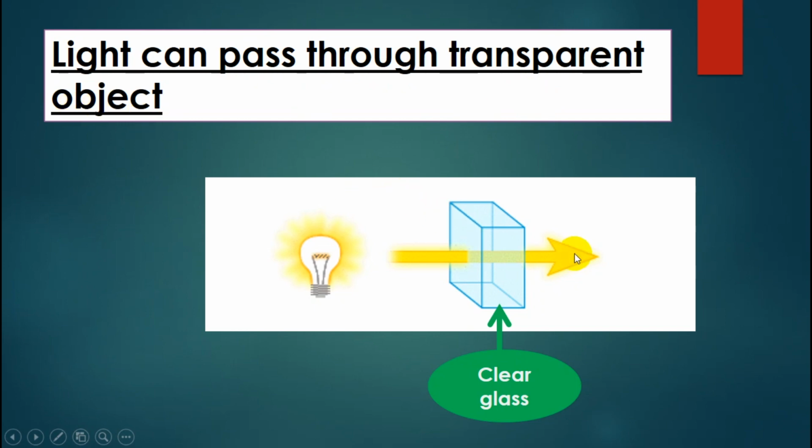How about opaque and dark objects? It cannot. How about translucent? Translucent still can, but it reduces the light, not so clear like a transparent object. So a dark or opaque object can block the light.